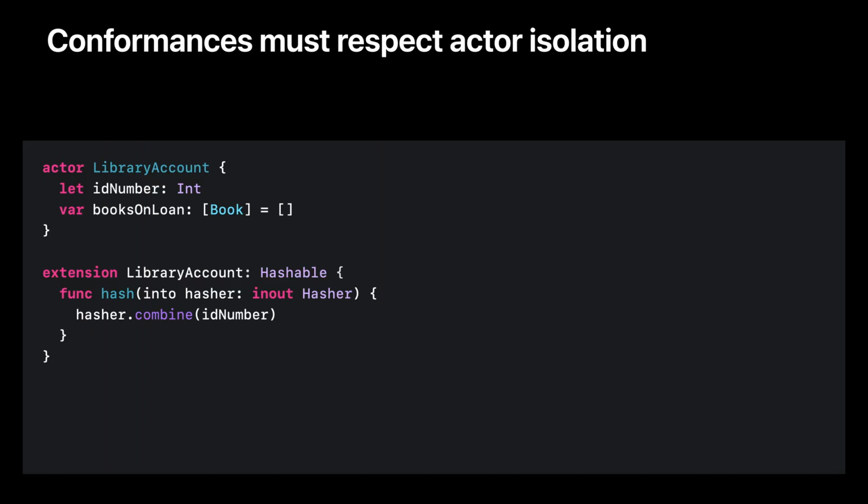Let's extend our example further to make our library account conform to the Hashable protocol. Doing so requires implementing the hash(into:) operation, which we can do like this. However, the Swift compiler will complain that this conformance isn't allowed. What happened? Well, conforming to Hashable this way means that this function could be called from outside the actor, but hash(into:) is not async, so there's no way to maintain actor isolation. To fix this, we can make this method non-isolated.